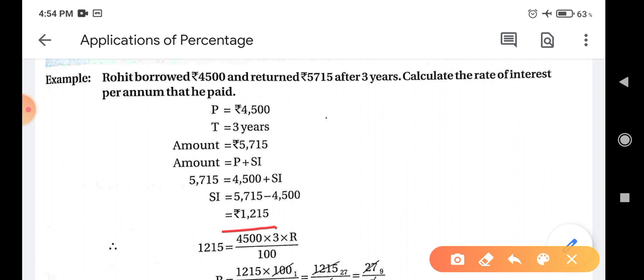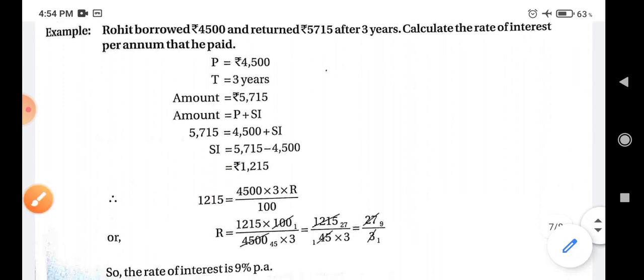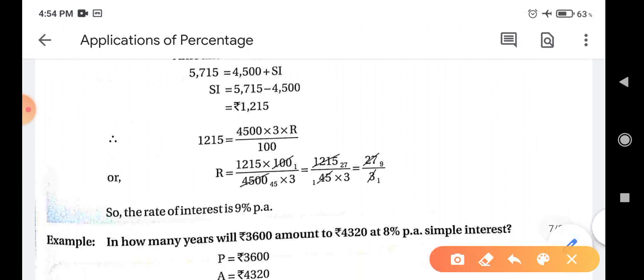Now we have to find rate of interest. So to find rate of interest, we will use the formula of simple interest because we know what simple interest is. Simple interest is equal to principal into time into rate by 100. Principal is 4,500, time is 3 years. Rate is not given, so we will write it as R over 100. Then we will find the value of R. After cancellation we get R is equal to 9%. So rate of interest is 9% per annum.